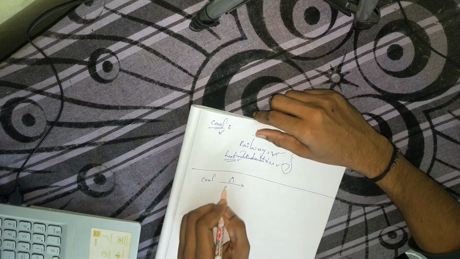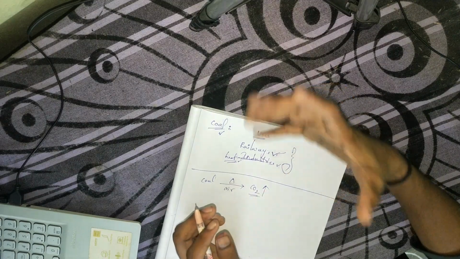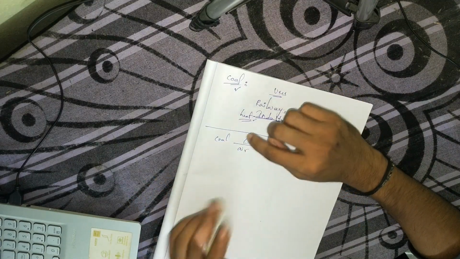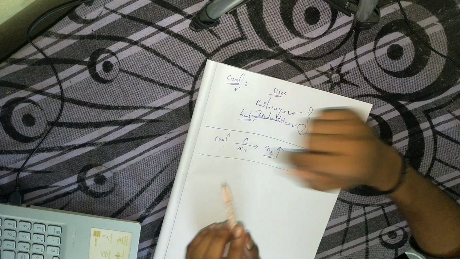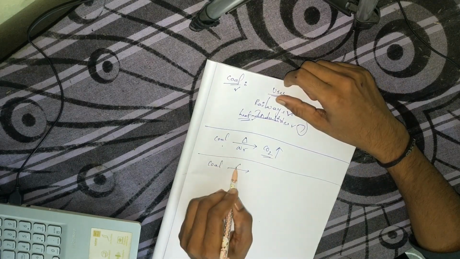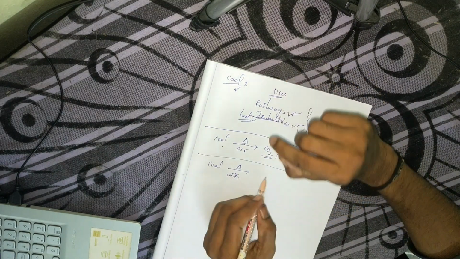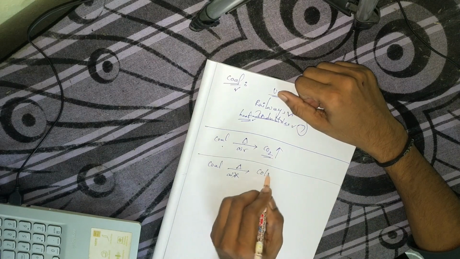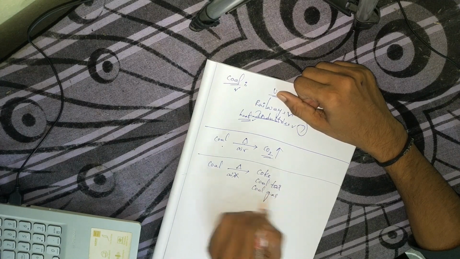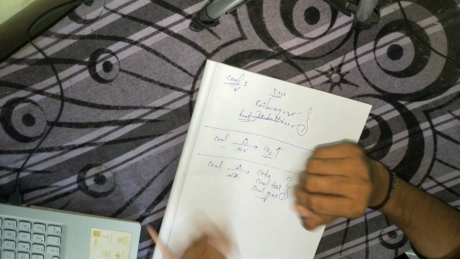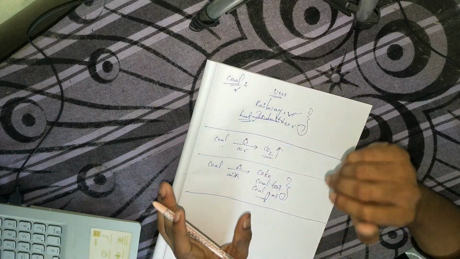When they burned this coal in the presence of air, they observed that a gas gets liberated, and that gas is nothing but carbon dioxide. So when coal gets heated in the presence of air, which gas is released? Carbon dioxide. That was a very important question. When coal gets heated in the absence of air, is air present here? No. In the absence of air, three products are obtained. What are those? Coke, coal tar, and coal gas. These are the three products obtained when coal is heated in the absence of air.